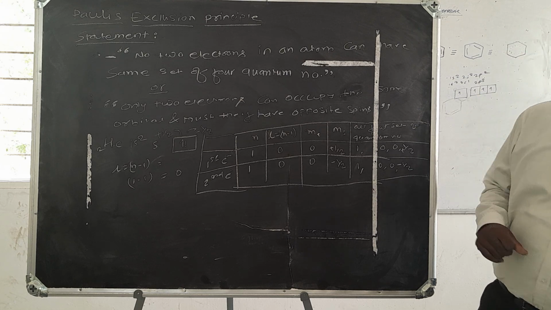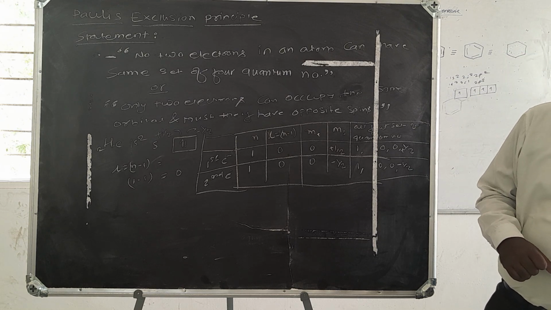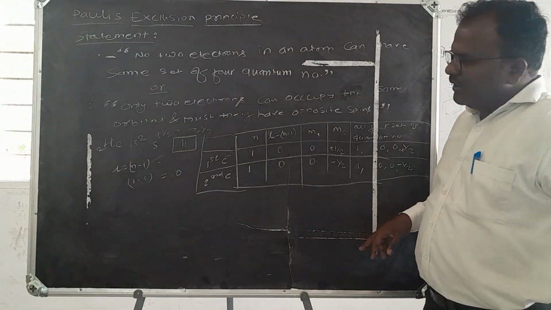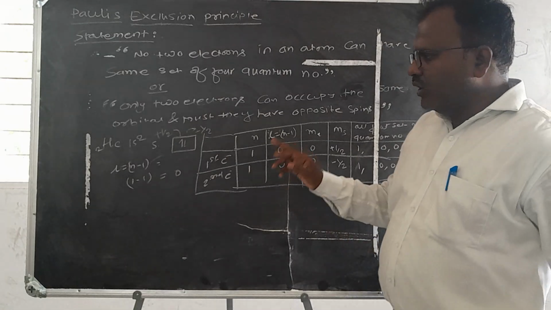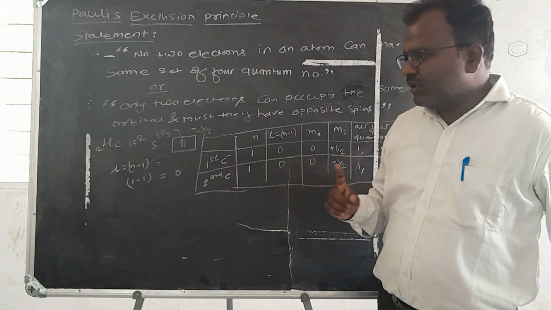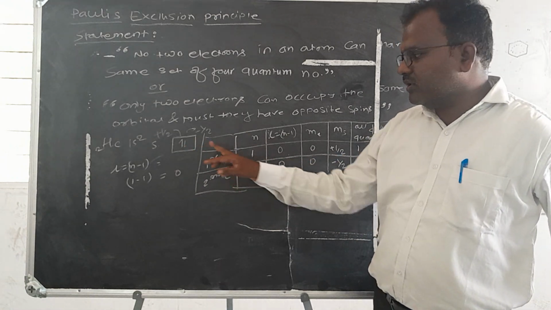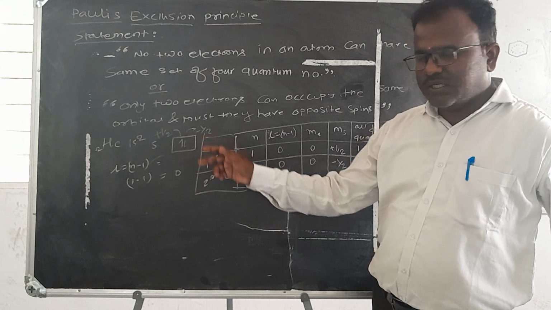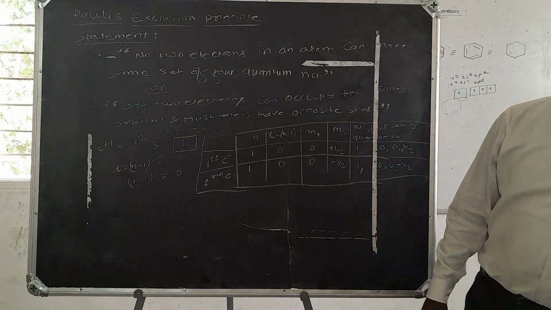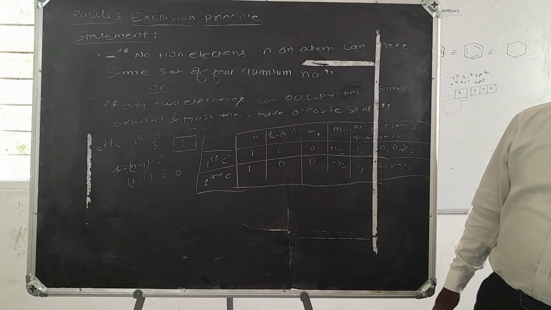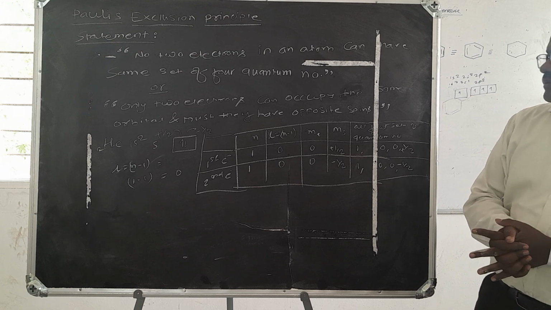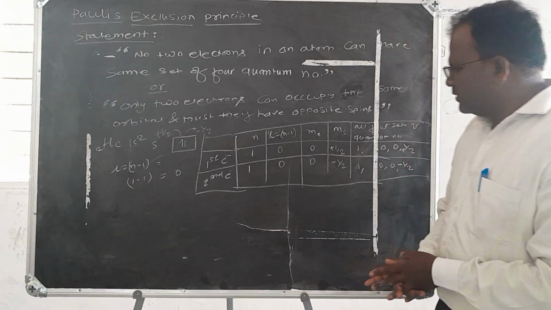And this is the Pauli exclusion principle. In a single orbital, the maximum capacity is 2 electrons, but these 2 electrons or the 2 spins are always present with opposite signs, or opposite spins. So this is the Pauli exclusion principle.